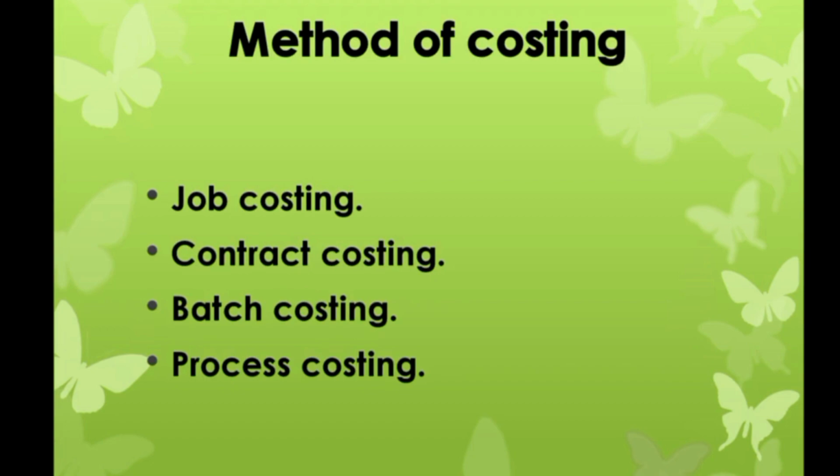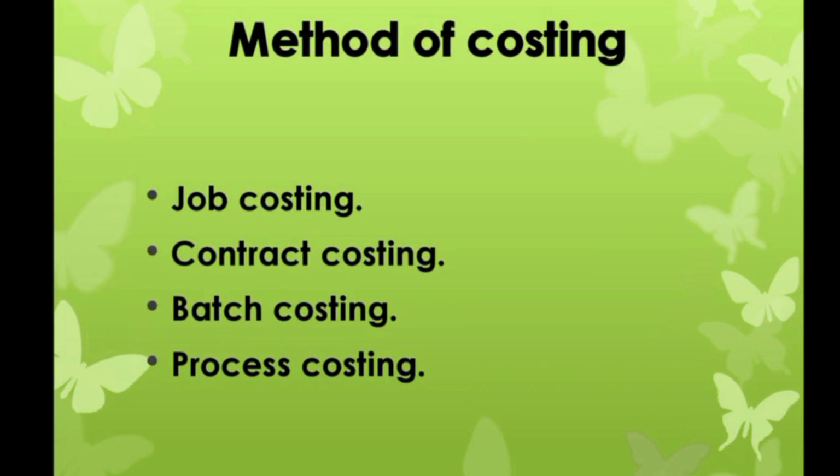And second, contract costing, also known as terminal costing. Basically, this method is similar to job costing. However, it is used where the job is big and spread over a long period of time. The work is done according to the specification of the customer. The purpose of contract costing is to ascertain the cost incurred on each contract separately.